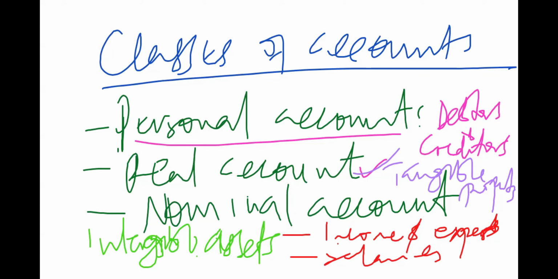So I want to break down these rules, and we see if we look at personal accounts, what do we do? If you identify that this is a personal account, then what do we do? So let's now try to look at recording in those accounts.